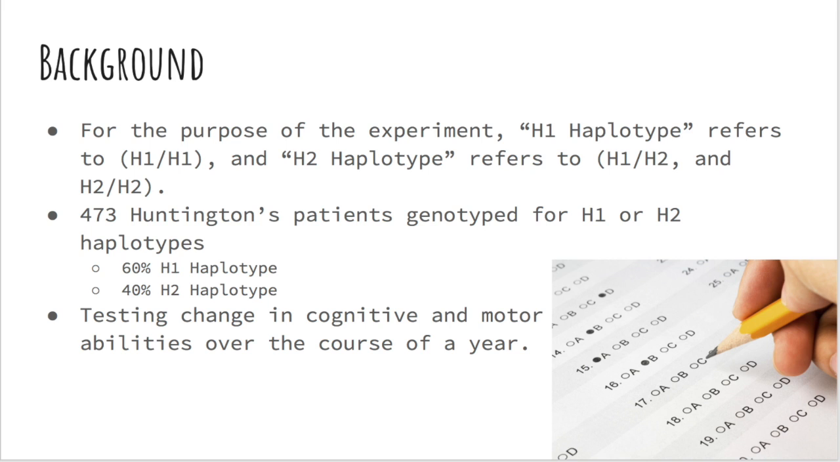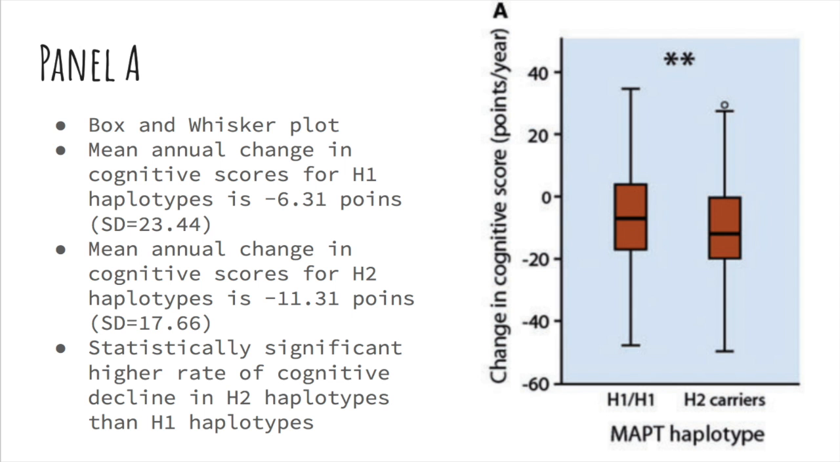Next, to point out some information about the study, I'll present that this was a case study of 473 Huntington's patients who were genotyped for the H1 or H2 haplotype using a known SNP in the region. The two groups were demographically matched, and tests monitoring cognitive and motor skills were administered once initially and then after a duration of 1 year. Let's dive into looking at the results obtained for the cognitive abilities test.